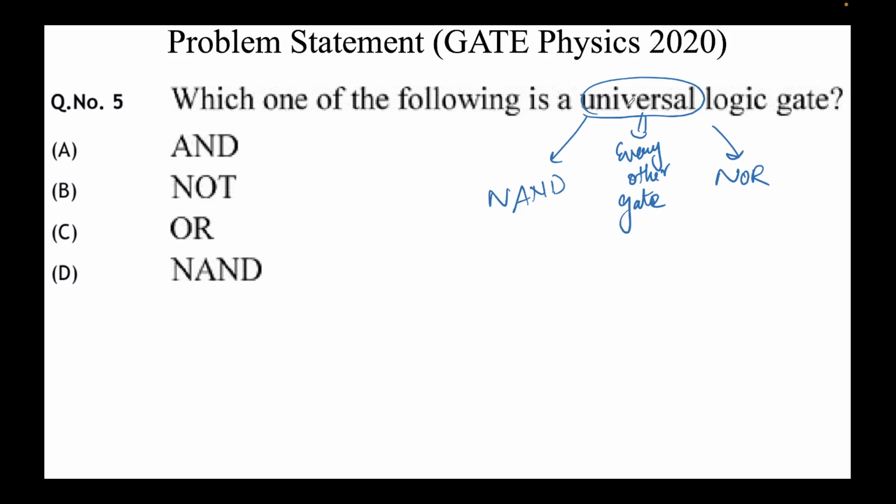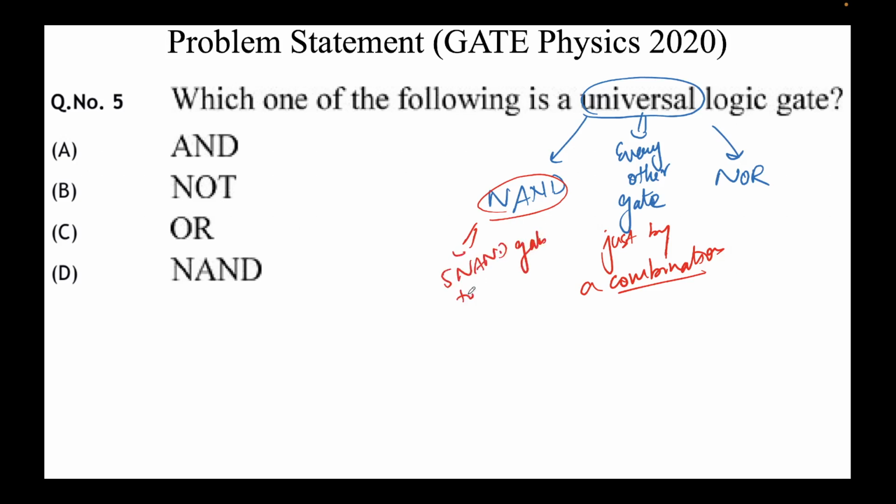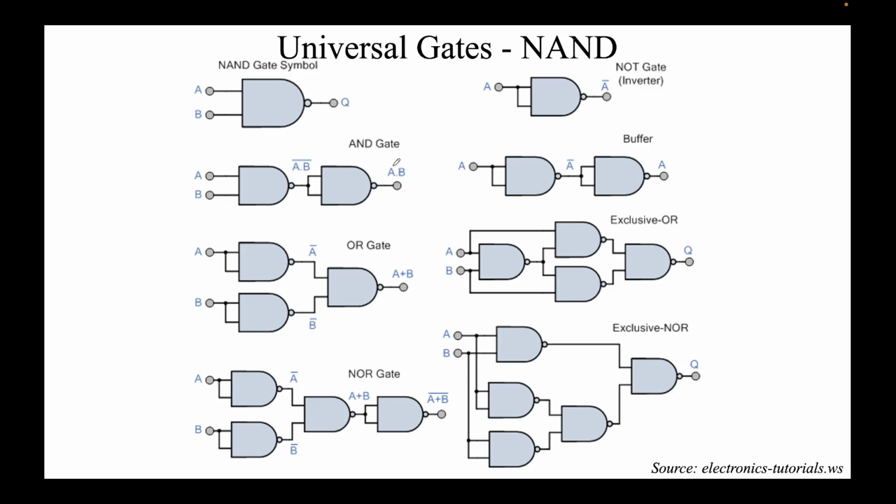So universal means you can form every other gate just by a combination. So NAND, I can let's say use 5 NAND gates to form, I think, XOR. We'll see in the next slide. Here is the slide. So this is a NAND symbol, right? What I am doing here is using NAND I am creating an AND gate. Simple. See here we are creating a NOT gate.